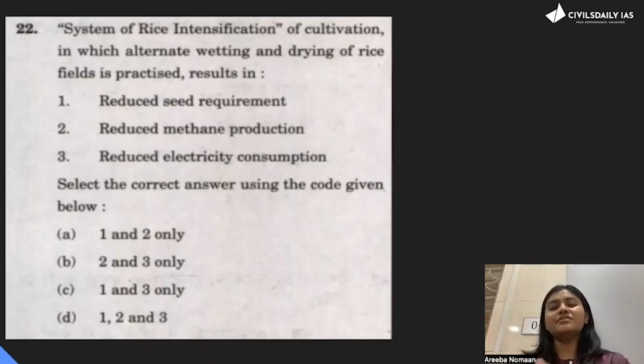So even if I didn't know what is system of rice intensification, I would have marked 1, 2, 3, because firstly, it is not a very strict statement saying that it is eliminating methane or something. It's a very soft statement, saying it is reducing. And also it is doing the correct thing in all the three options. So even if you don't know, I would have gone for this. Otherwise, system of rice intensification is a very normal topic. We come across it all the time. It's even mentioned in the Shankar IAS book also. So in the UPSC fraternity, it's a very, very simple topic. But even if you don't know, what I'm trying to say is you should keep these things in mind. Okay. So the answer is D, 1, 2, and 3.